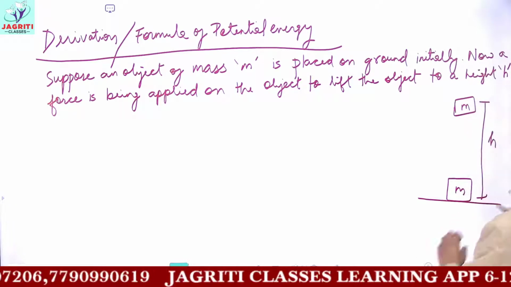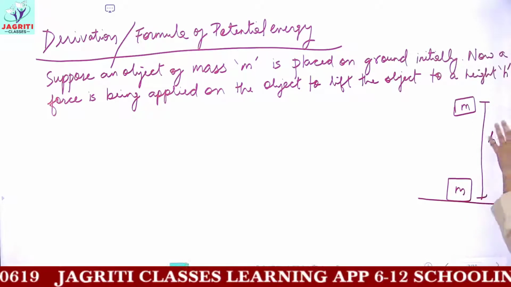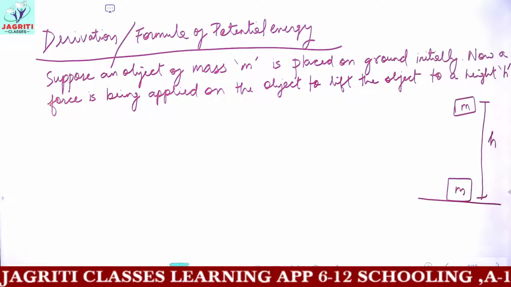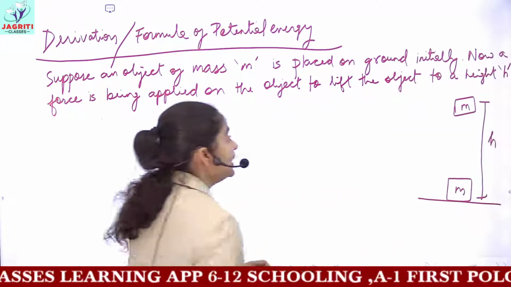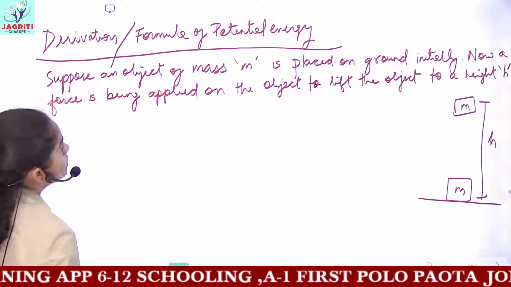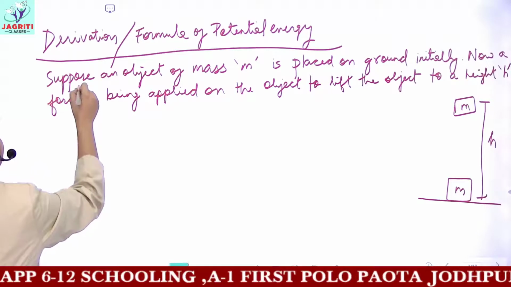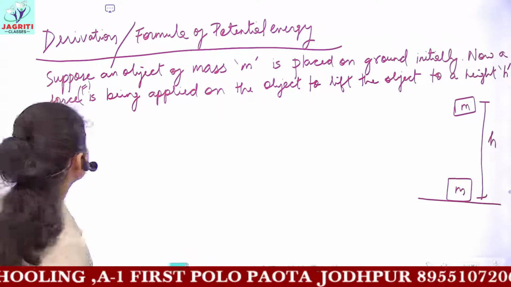So this is the displacement of the object, or you can say this is the distance traveled by the object from the ground to its top position, and the height here is h. So you can say a force F is applied on the object to lift the object to height h.